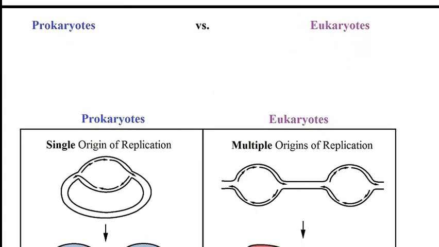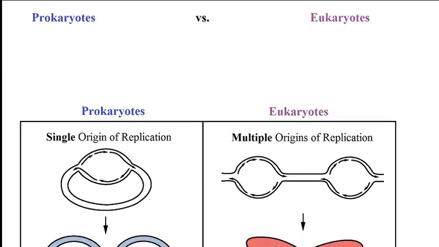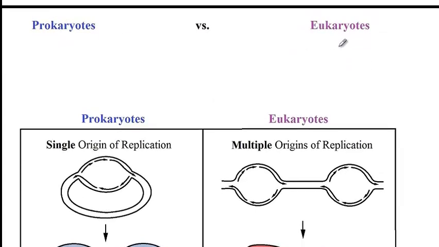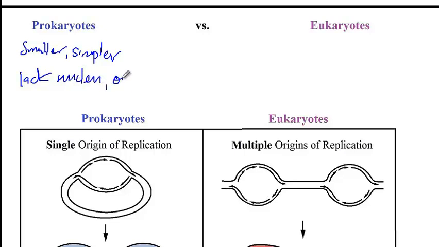Okay, now moving on with prokaryotes and eukaryotes. So in comparison to eukaryotes, prokaryotes are smaller, simpler, and lack a nucleus or any membrane-bound organelles. So membrane-bound organelles, like for instance mitochondria, are absent.